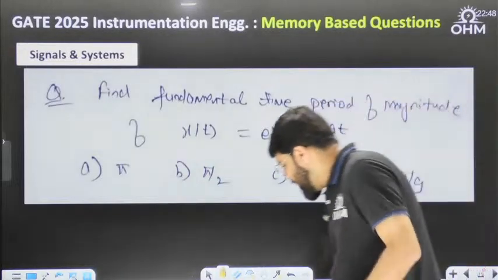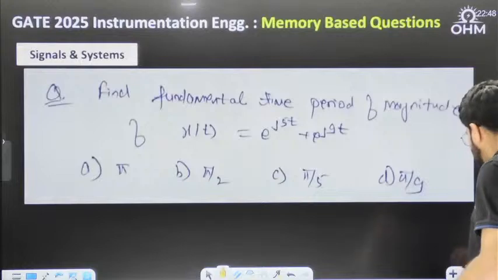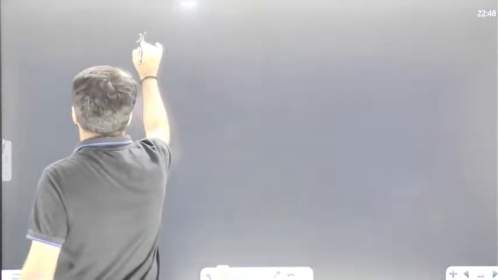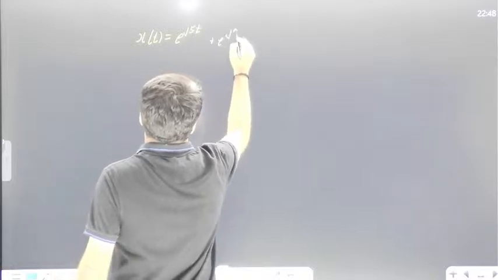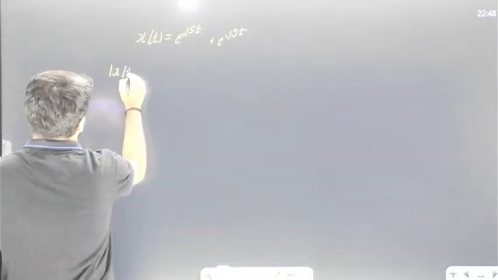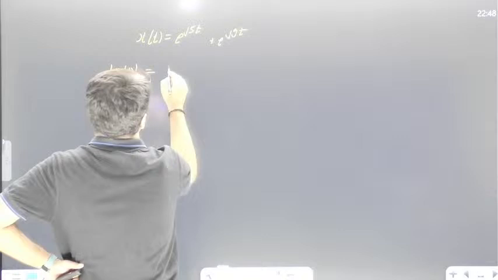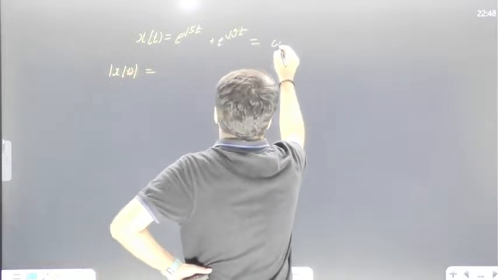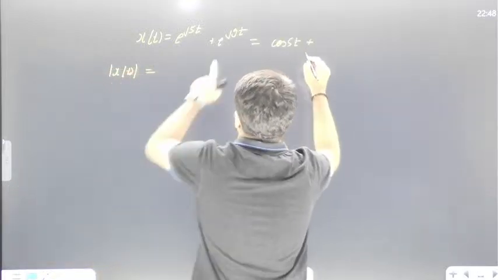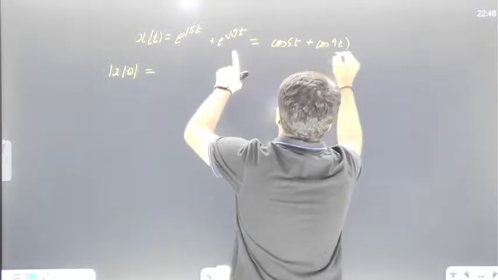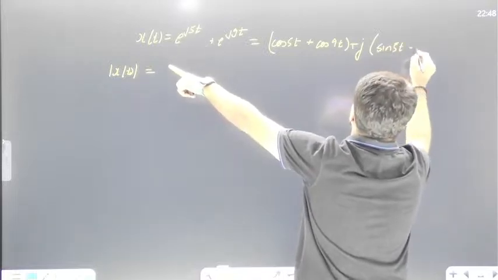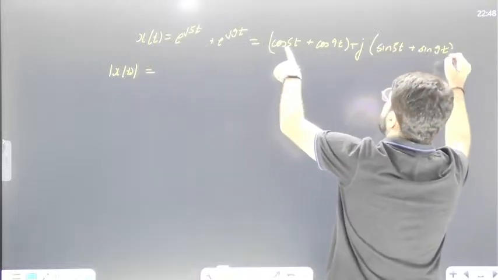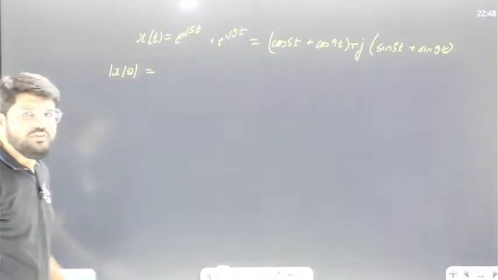Now, what is going to be the magnitude of x(t)? What is the signal given? Let's discuss that. e^(j5t) plus e raised to the power j90. First of all, you can write the real part as cos 5t plus cos 90, and the imaginary part, j times sin 5t plus sin 90. It's of the form x plus jy.